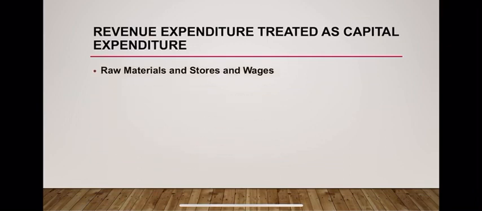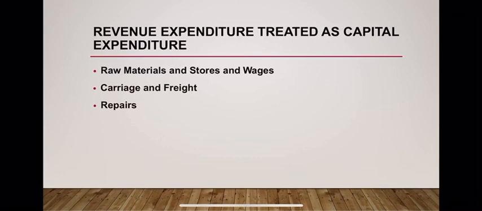Example, raw material, stores and wages. They are generally a revenue charge, but the materials and stores used or wages paid for the permanent improvement or erection of a building or plant should be treated as part of the asset and as capital expenditure. Carriage and freight. Such expenses paid on fixed assets purchased must be added as part of its purchase price.